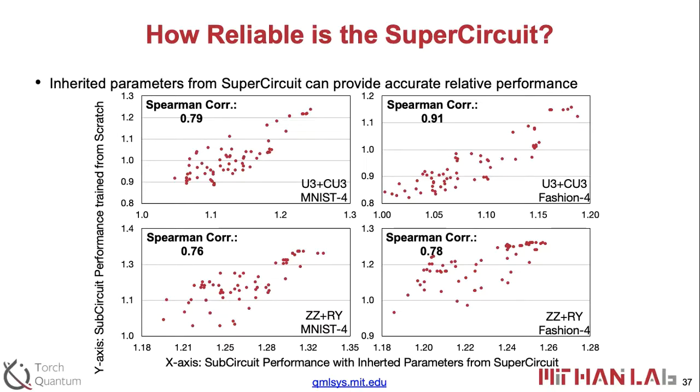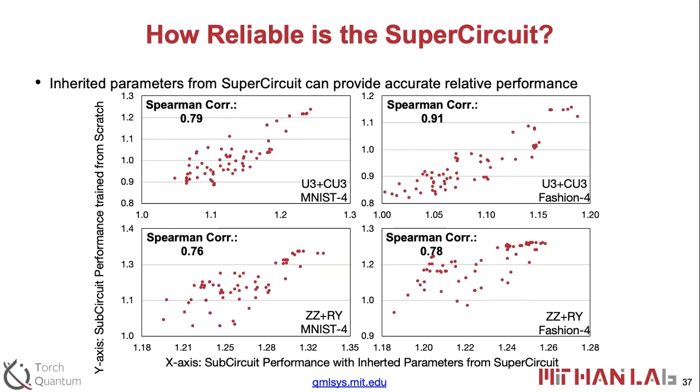So in that case, we can use the partially trained... Yeah, question? I was wondering, if you do this SuperCircuit training and then you just take a SuperCircuit with the same parameters, could you then do some small amount of additional training based on that SuperCircuit, kind of like in transfer learning? Oh yeah, that's a great question. So yeah, actually that's true. The whole process is trying to find the on-site, right?